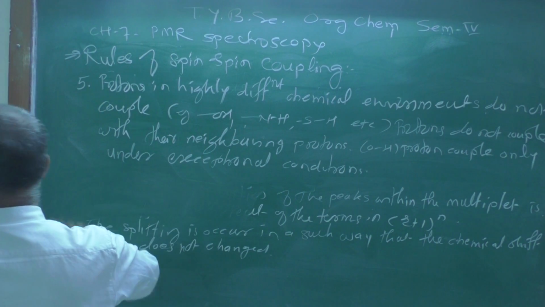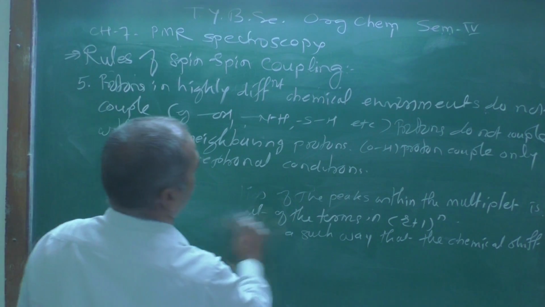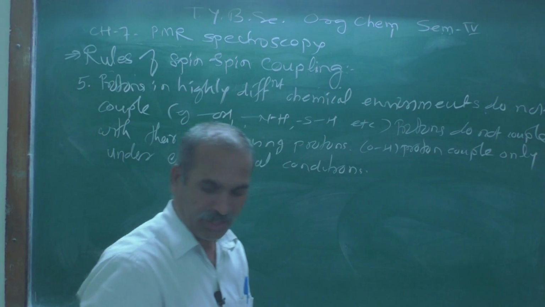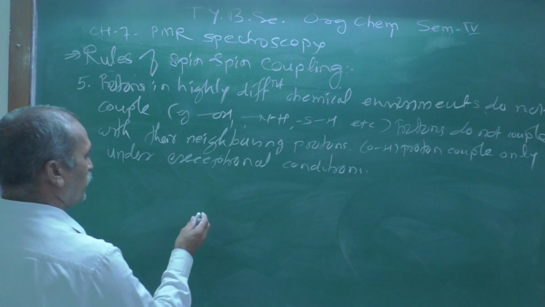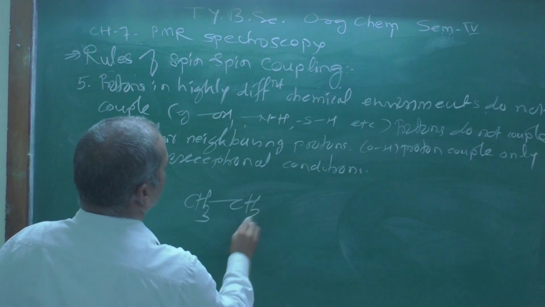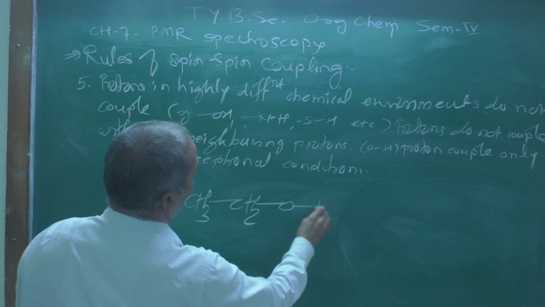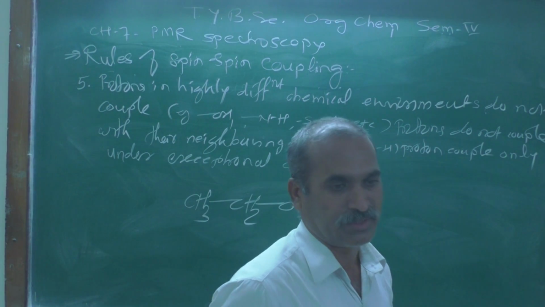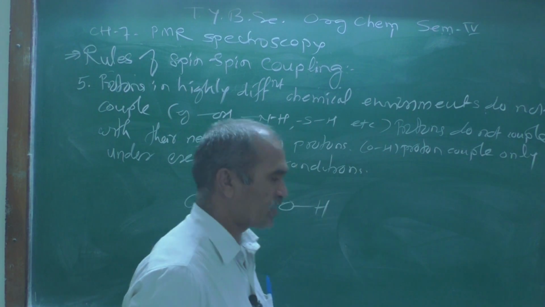Now let me clean here and let me give one example. Everybody knows the example. Now let us see here CH3, then CH2 and OH. This is the simplest example. What is the name of this simplest example?